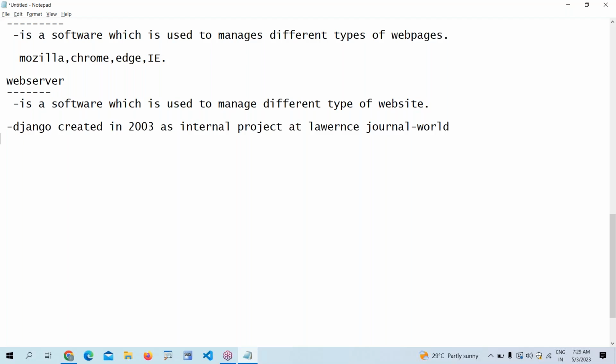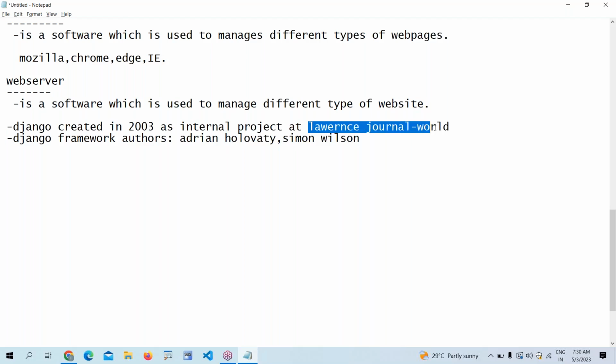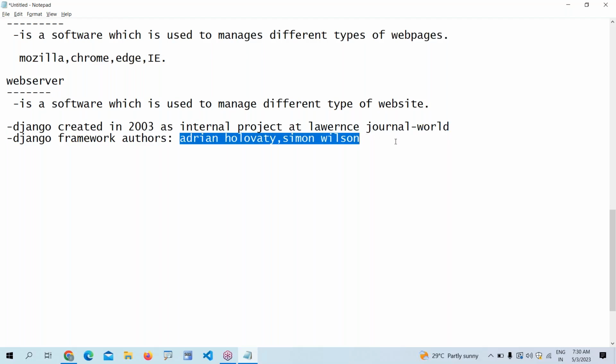Who are the authors of the Django framework? There are two persons: Adrian Holloway and Simon Wilson. These are the authors of Django. They were working at a paper company called Lawrence Journal World on an internal project, and these two persons developed that framework.